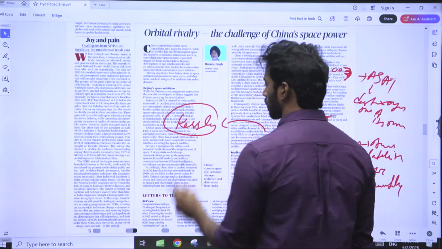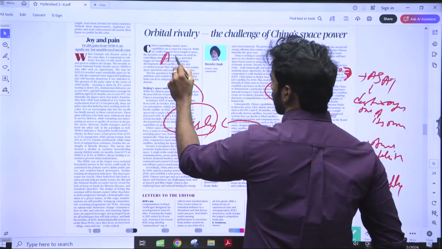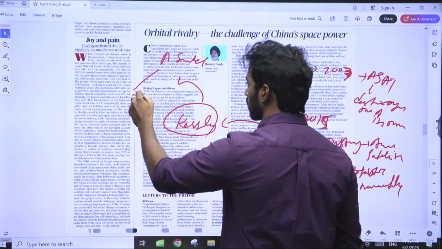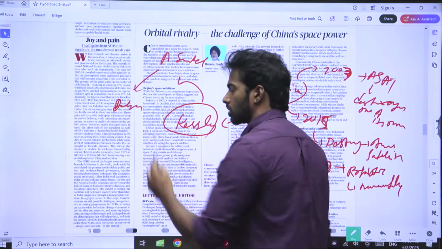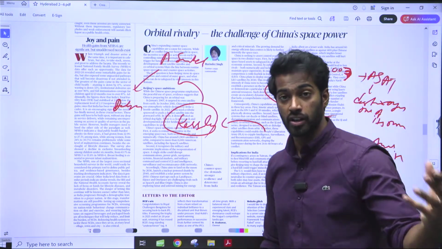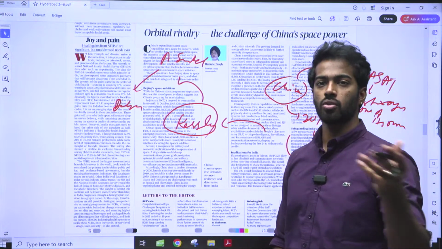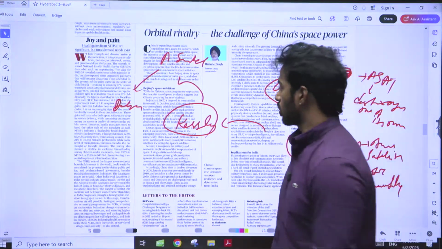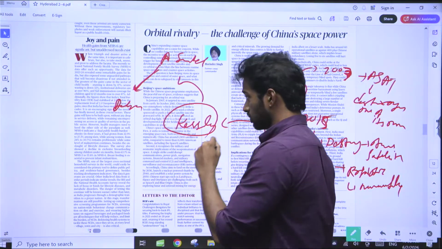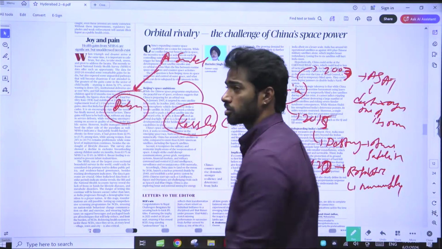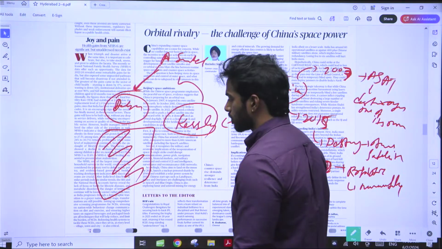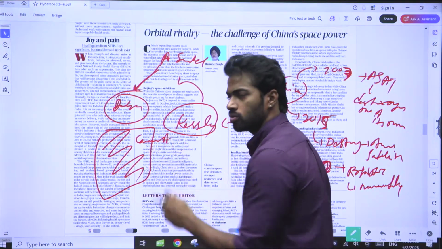What is Kessler syndrome? Let's say a satellite is there, and that satellite is of no use now, and they have destroyed that particular satellite. After destroying it, there is a high amount of debris, because unlike land where you can clear everything, in space you cannot clear. You have to go there, create separate equipment, and using that equipment, clean all of the debris. So as the Kessler syndrome is there, what is happening? A satellite has attacked another satellite, and all of the debris is present in space. Now that particular orbit region, which is full of space debris, cannot be used.